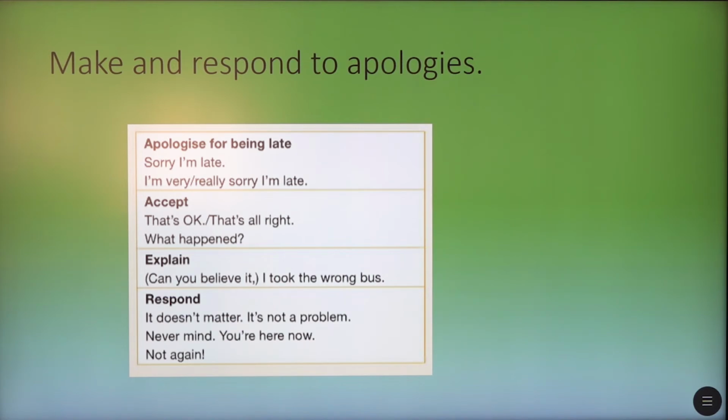And the explanation that I mentioned, it's can you believe it, I took the wrong bus, or it might be another explanation, not just the bus. And the response: it doesn't matter, it's not a problem, never mind, you're here now, not again, and so on.